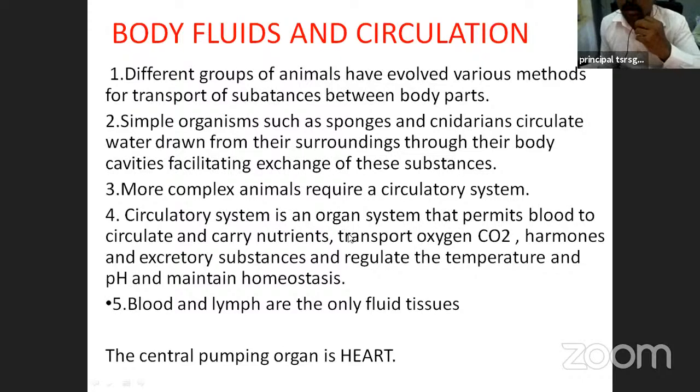The circulatory system is an organ system that permits blood to circulate and carry nutrients, transport oxygen, carbon dioxide, hormones, and excretory substances, and regulate the temperature and pH and maintain homeostasis. The circulatory system permits blood to circulate all over the body parts and carry nutrients.